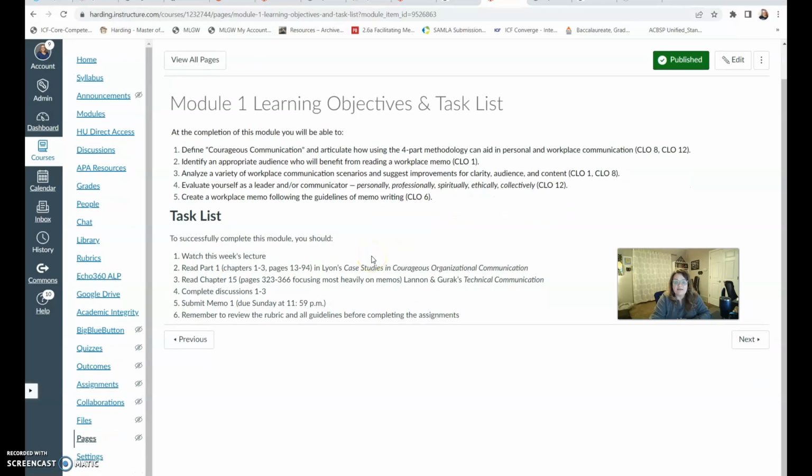Always start here because it gives you a really good idea of what's going on for the remainder of the week. So for this particular class, students will be expected to watch the lecture, to read this, to complete 3 discussions, 1, 2, and 3, and to submit a memo, which is going to be due on Sunday. So they have the entire week to work on that memo. The memo is due Sunday night, basically at midnight, and everything else is sort of steps along the way to get to that assignment that's due on Sunday.